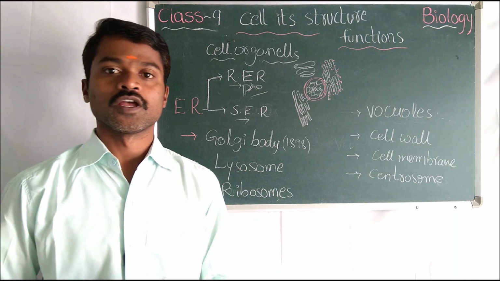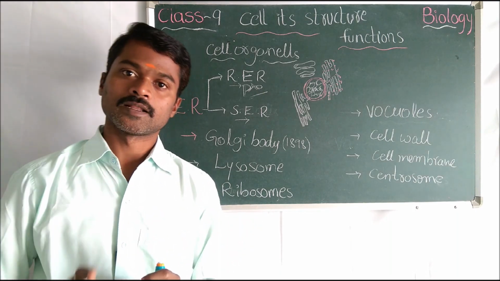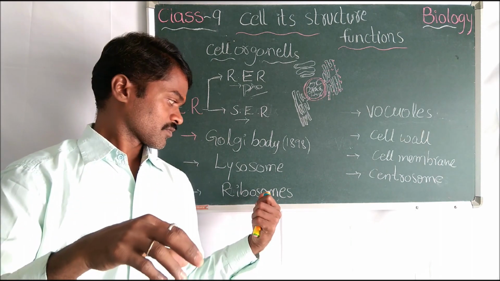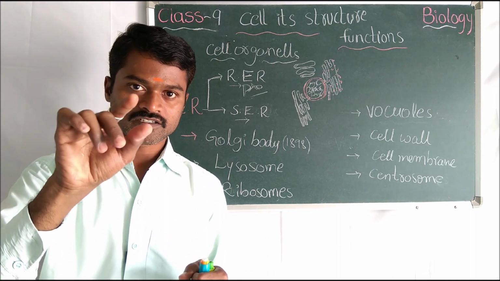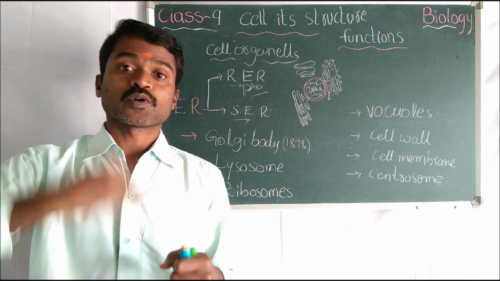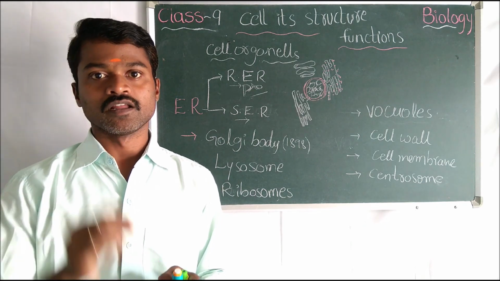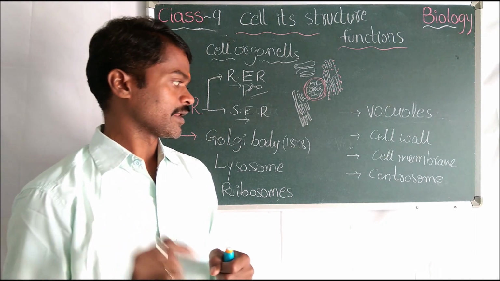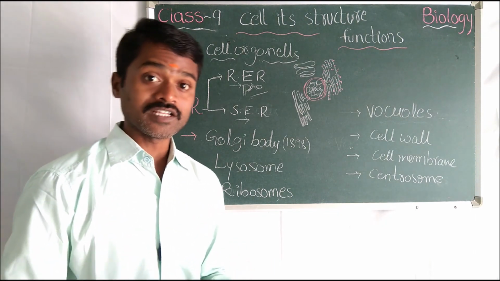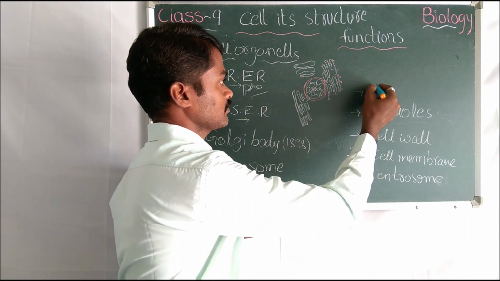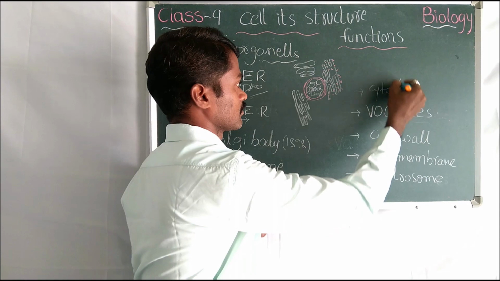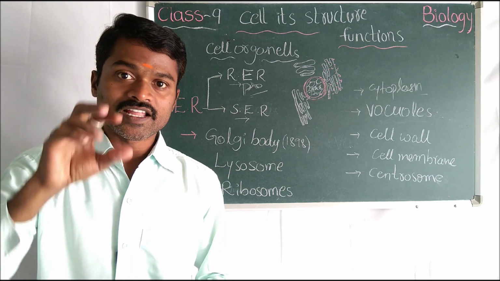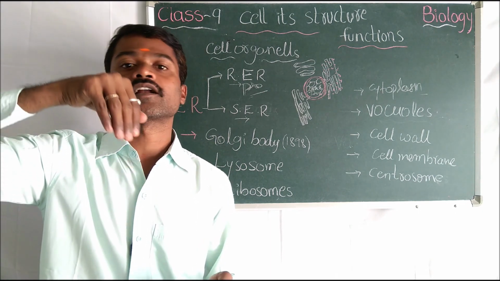Now come to the ribosomes, protein factories of the cell. Why is it called the protein factory of the cell? This cell organelle, it's like heart shaped structures, it prepares the protein, so it's called the protein factory of the cell. Granule like structures in the cytoplasm. Okay, now one more thing. What is cytoplasm? A fluid like structure which is present in the cell is called the cytoplasm.